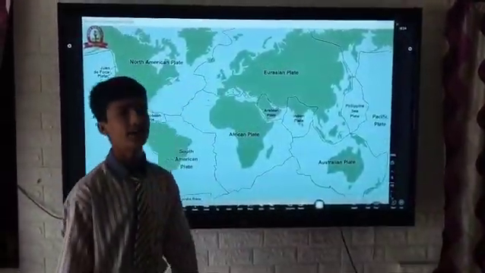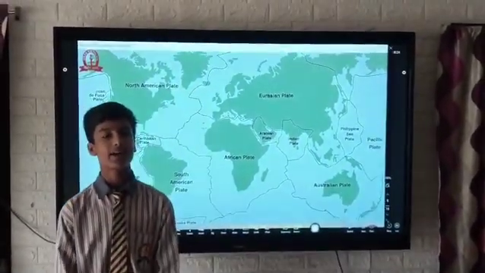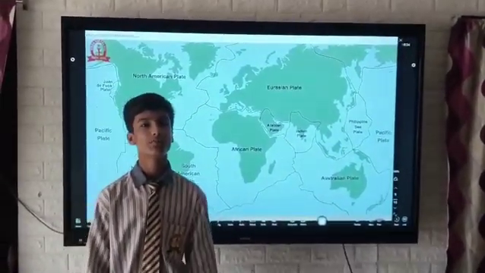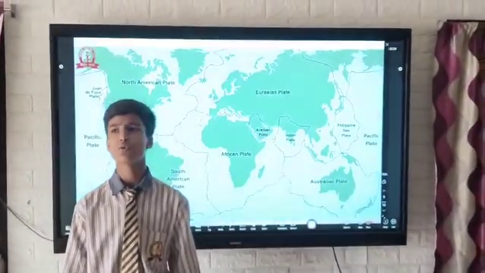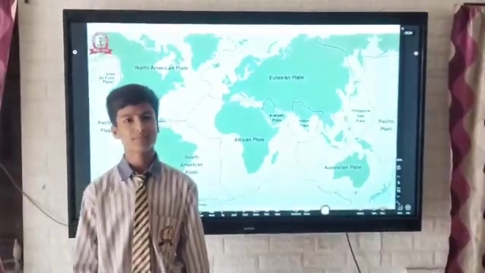Now, Earth is divided into 7 major and 7 minor tectonic plates. Due to the movement of these plates, earthquakes occur. These movements occur due to landslides, volcanic eruptions, etc.